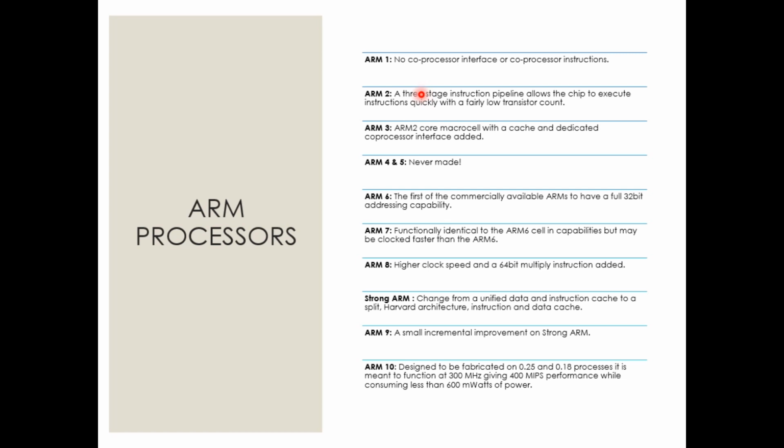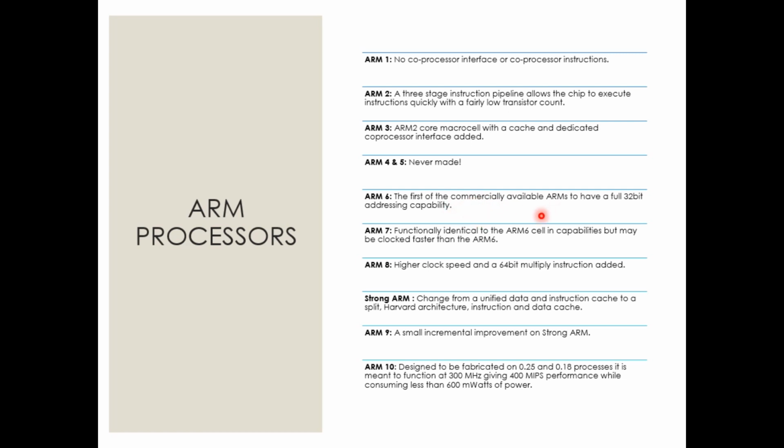But this processor did not have any coprocessor interface ability or coprocessor instructions, so it was soon superseded. I can say that ARM1 was primarily a prototype chip, and it was soon superseded by the second version of the Advanced RISC Machine processor.